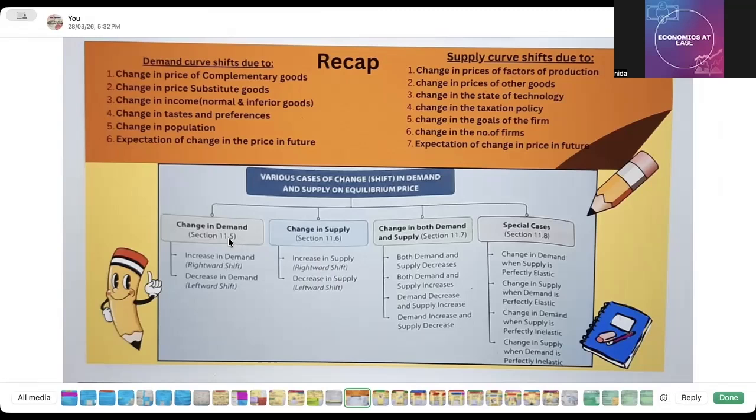Now here what we have to keep in mind is that when change in demand occurs, the supply will remain constant. Okay, and when change in supply occurs, the demand curve will remain constant, right? Then change in both demand and supply, then how the changes affect the equilibrium price, right? This we need to study. Then special cases also: when the supply is perfectly elastic, when the demand is perfectly elastic, then change in supply when it is perfectly inelastic, and change in demand when it is perfectly inelastic.